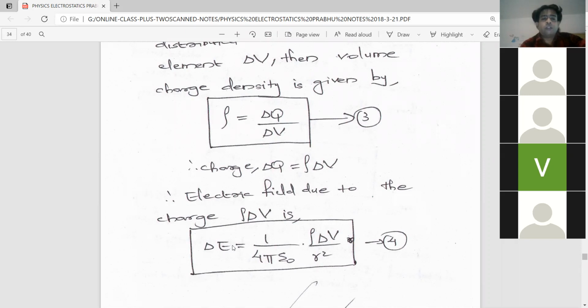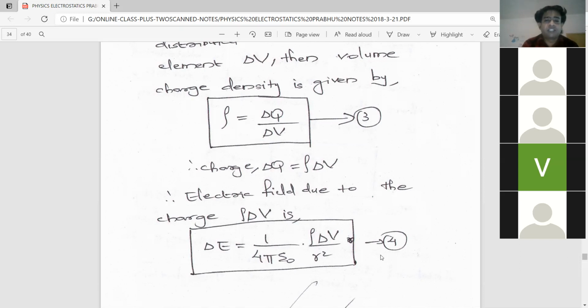Yes, sir. So instead of E, I am putting delta E because here the electric field is due to the delta Q charge, a small charge. Therefore, I am taking the small electric field delta E. Therefore, the equation becomes 1 by 4 pi epsilon 0 into delta Q by R square. And in the place of delta Q, we can substitute rho into delta V. Therefore, the equation becomes 1 by 4 pi epsilon 0 into rho delta V divided by R square. Am I clear?